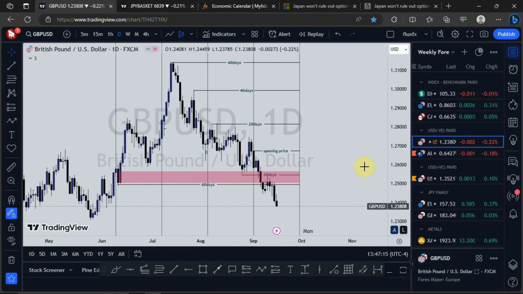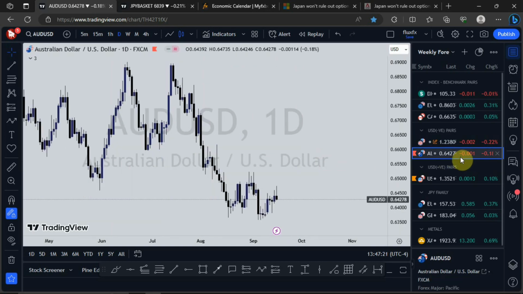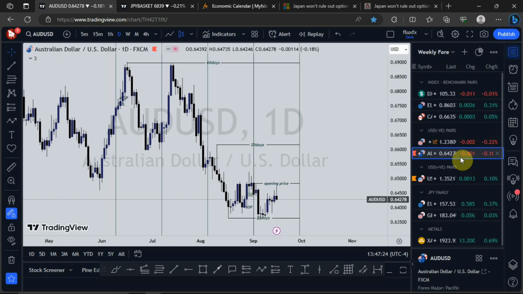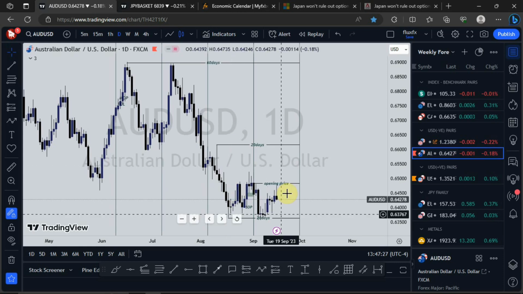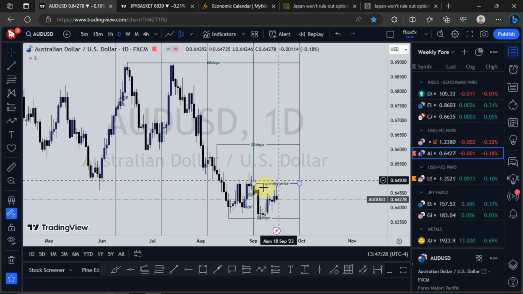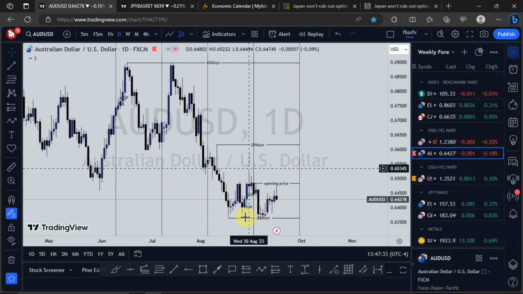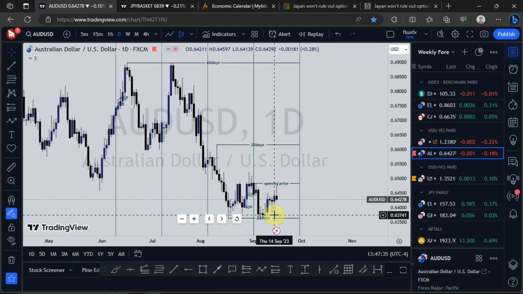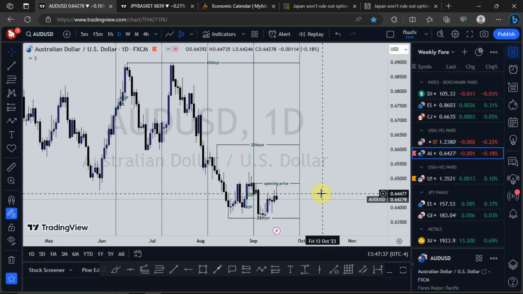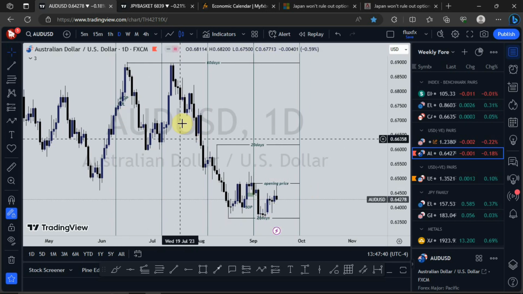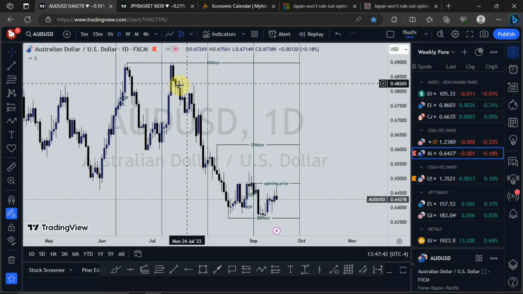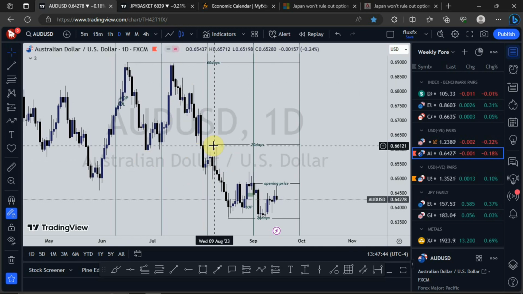Let's look at what is happening on AUDUSD. For AUDUSD, for some time now, we realize that price has been stalling. We haven't had any clear direction as far as the long-term movement is concerned. That tells us that we are experiencing a stronger Australian dollar versus a stronger United States dollar, and when it happens this way, we don't get a clear direction of the market.